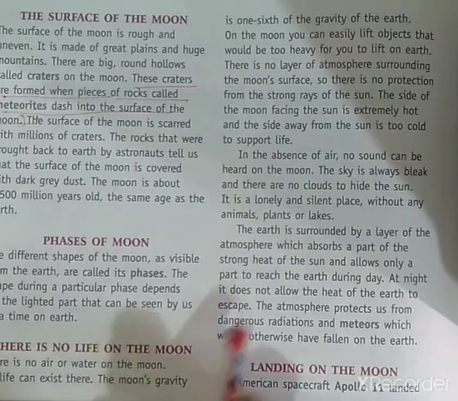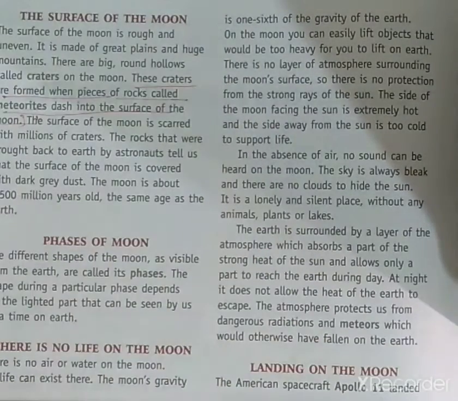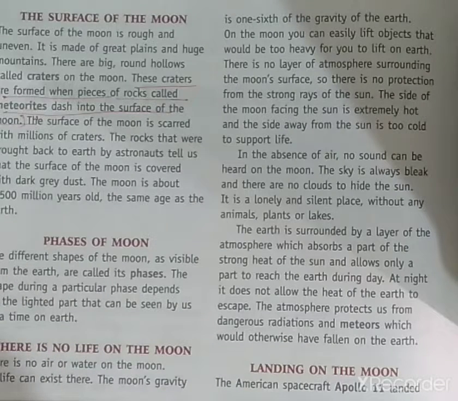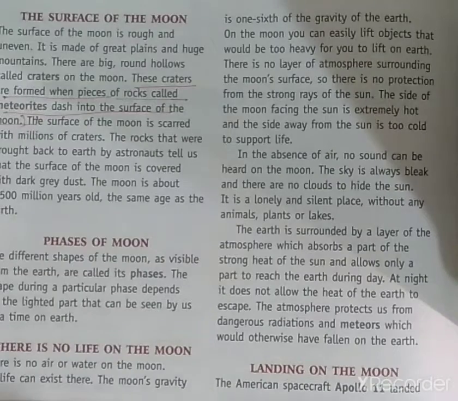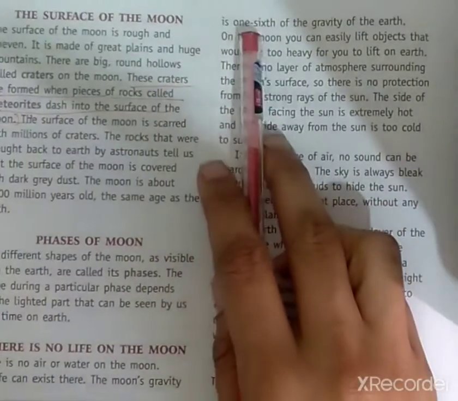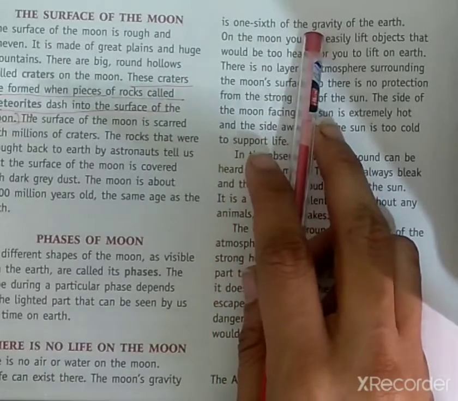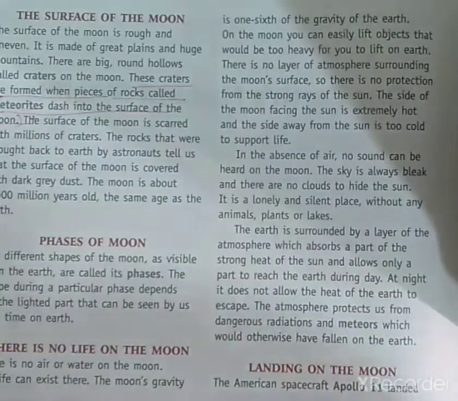It conveys that if any object weighs 60 kg on the surface of the Earth, the weight of that similar object on the surface of the Moon is 10 kg. Why? Because the Moon's gravity is 1/6 of the gravity of the Earth.